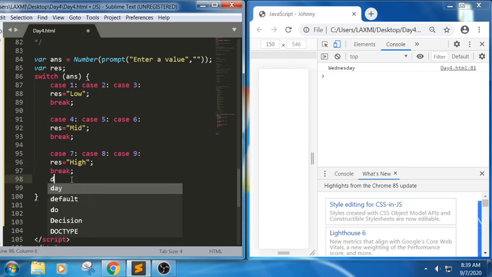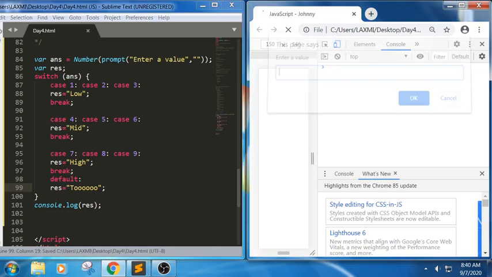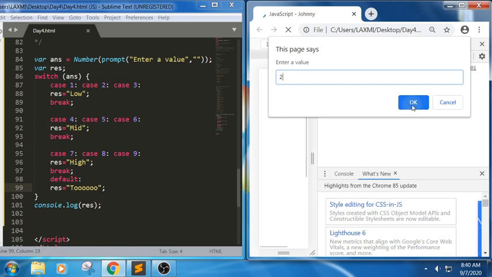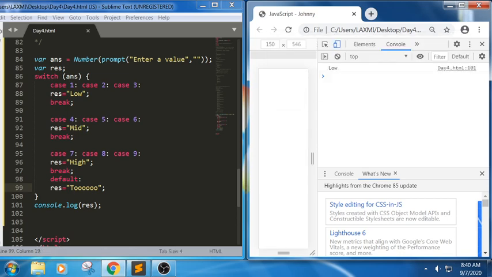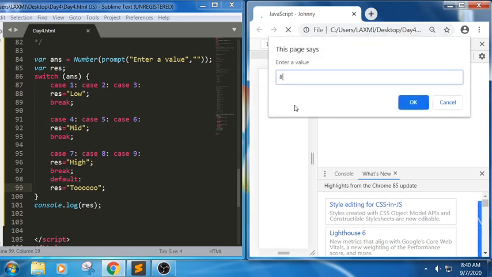So in this we have a default statement at the end. In this default statement we will get res equals to high. Let me write 2. And in this let me write this snippet, console.log of res. It means based upon these case labels, we are trying to create a fall through feature here. In the sense, we are trying to take multiple case labels at once. So if I write 2, we got low. If I write 6, we got mid. If I write 88, we got 2.